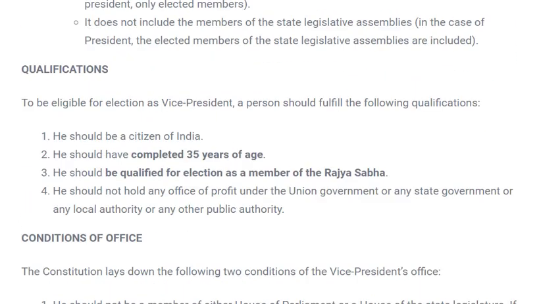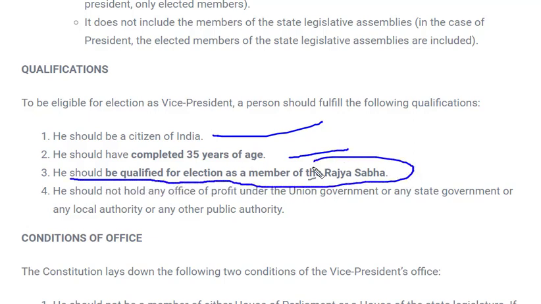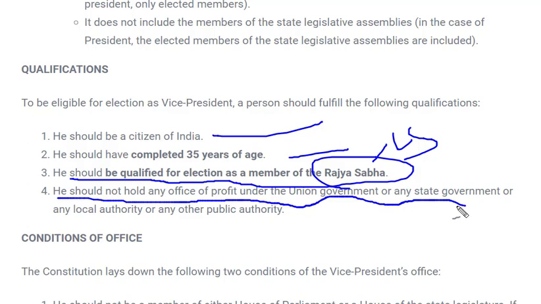Now let's see what the qualifications are. Again, these qualifications are the same as in the case of the President. He should be a citizen of India, he should have completed the age of 35 years, and he should be qualified for election as a member of Rajya Sabha. In case of the President, it was Lok Sabha. The last qualification is that he should not hold any office of profit under the union government or any state government or local authority or any public authority. So if a person is holding any of these positions and wants to be elected as Vice President, then he has to resign from these positions, or whatever office of profit he is holding, and only then can he apply for the Vice President election.